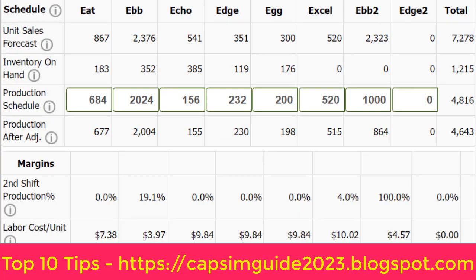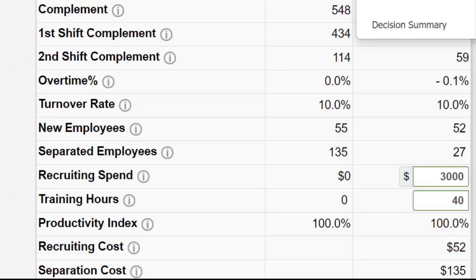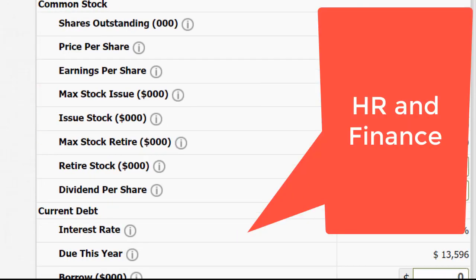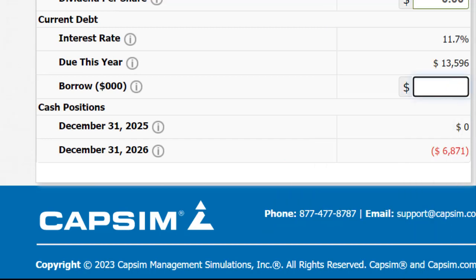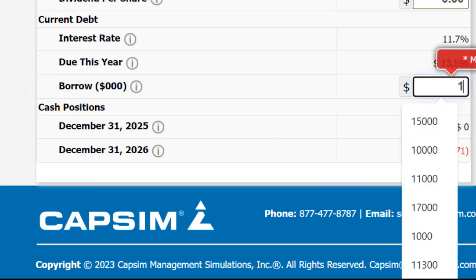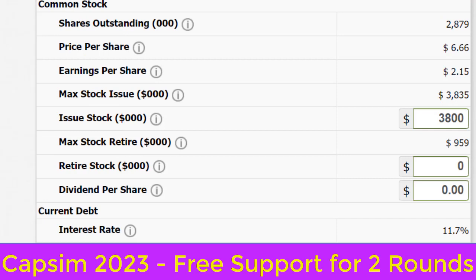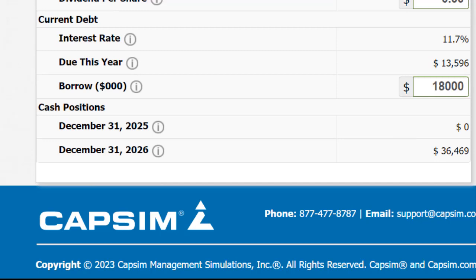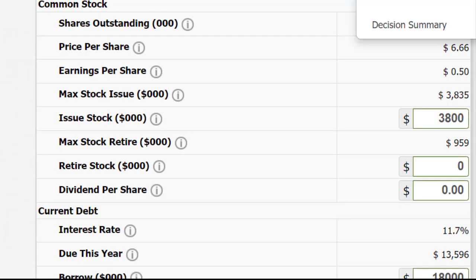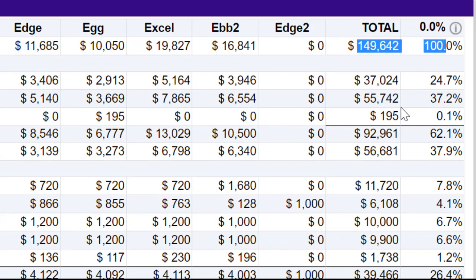So take the decision for production screen again, and then we move to the human resource decision. We use 3 hours and 340 hours for recruitment and training, 40 hours. And also for finance, we use 3 sources of funds to avoid emergency loans and not enough cash for operation. So we need to use all the 3 sources of funds: stock, short-term and long-term loans, right? So that's an overview of the decisions to save the company from round 2, decisions for round 3. So we can check the pro forma income, good sale, good profit, good contribution margin and good net profit.